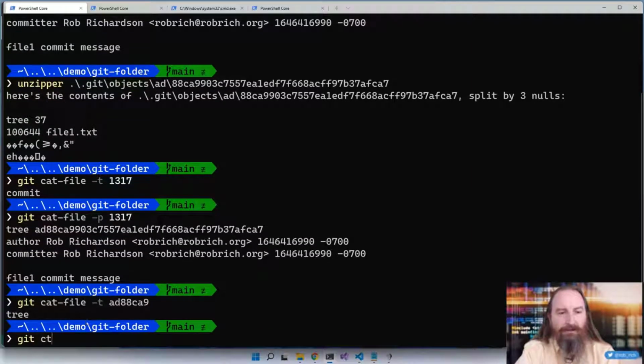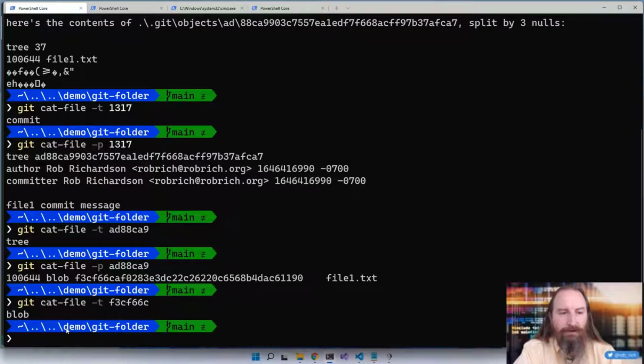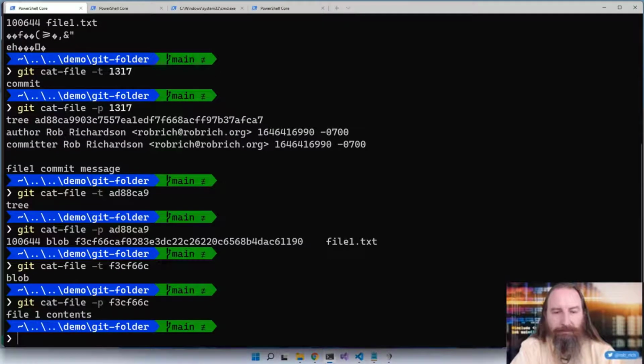That's fine. Git cat-file -t for this tree node, and we'll see that it is indeed a tree node. And if we cat-file -p that, then here's the contents. It specifies that file 1 was in the working directory at this commit. And here's the blob, the contents of that commit. So git cat-file -t, it is a blob. Git cat-file -p, and here are the contents of that blob.